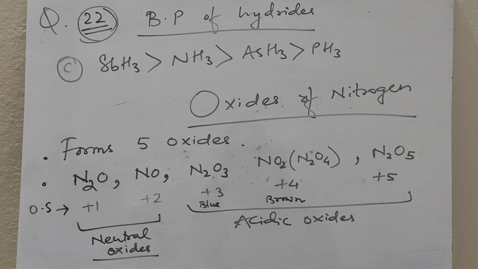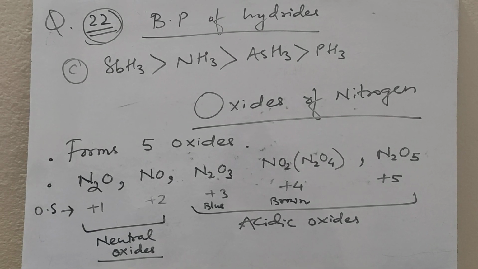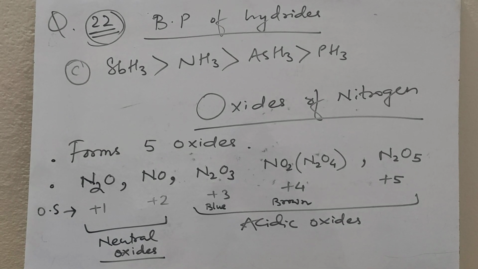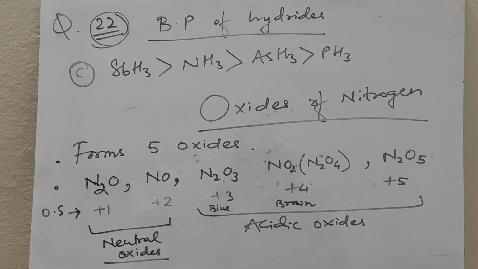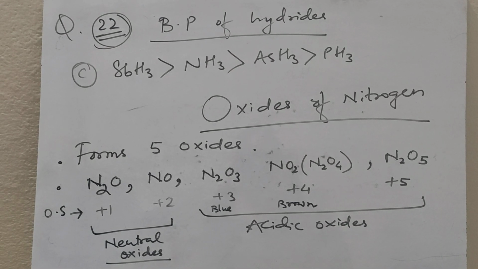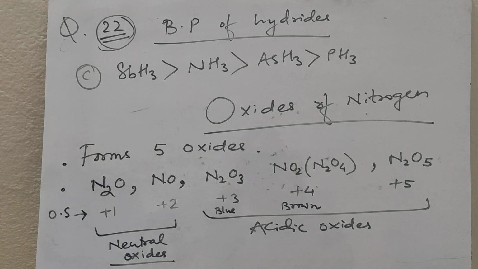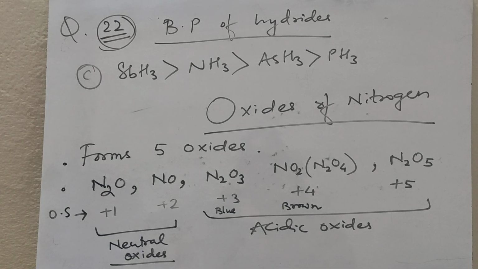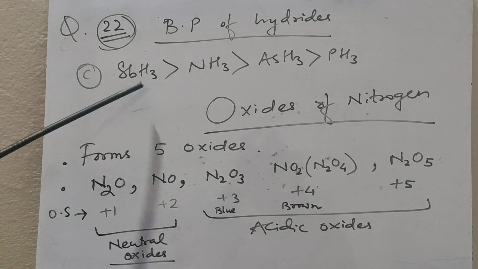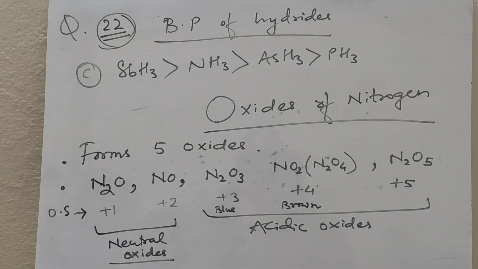Now question number 22. The boiling points of the hydrides of fifth group elements are in the order. As we know, one of the most important factors governing the boiling point is hydrogen bonding. So ammonia has a very high boiling point. But if we see antimony hydride, we find that it has very high van der Waals forces. So large van der Waals forces make it the highest boiling point. So antimony hydride is more than ammonia, more than arsenic hydride, more than phosphine. So the correct choice for question number 22 is C.